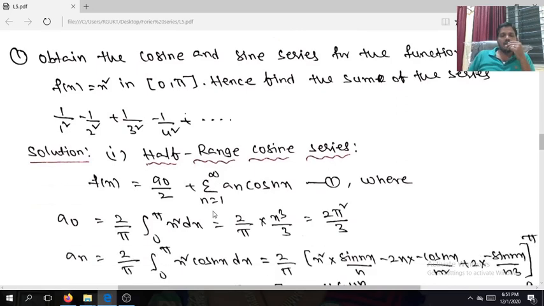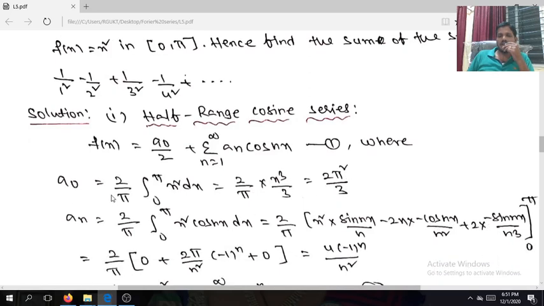Okay. Now here a naught is equal to 2 by pi integral 0 to pi x square dx. The integral of x square dx is x cube by 3. If you take the limits from 0 to pi, we have pi cube by 3 minus 0. So pi gets cancelled. It is 2 pi square by 3, that is the a naught.